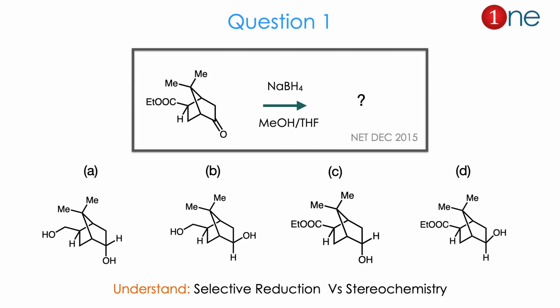Let us see question number 1. The starting material is a bicyclic compound with methyl on the bridge and you have an ester at the side chain. You are using sodium borohydride and methanol in THF. They ask you to find the product.